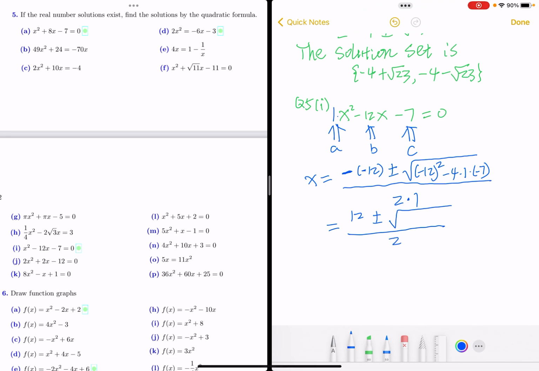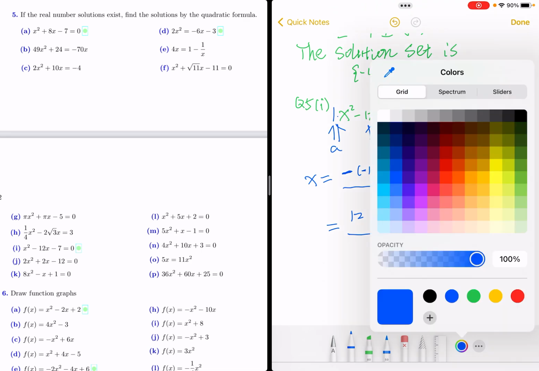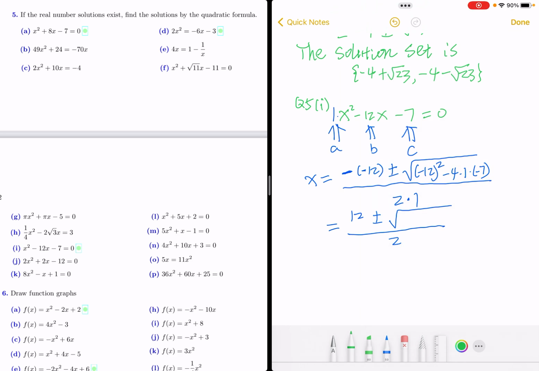Now, here, negative 12 squared is 144, and then plus 28. So here we shall have a 28, and then we add. Here will be 172.